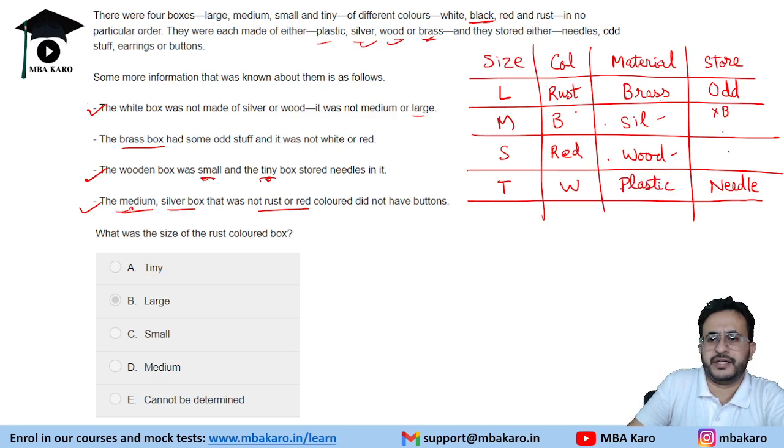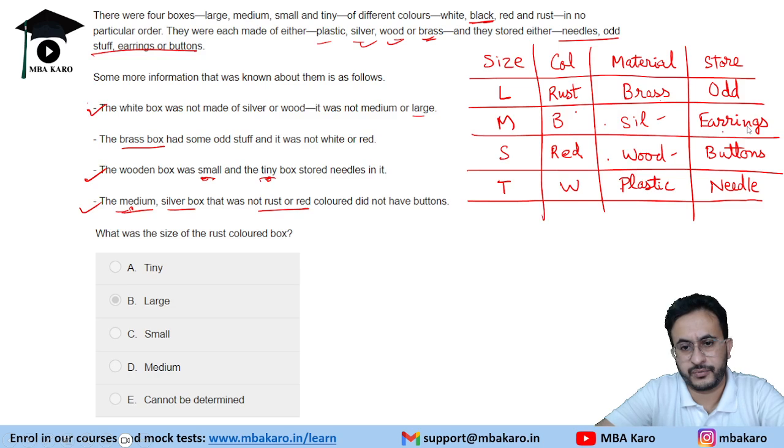And we have two items. One is needles, odd stuff, earrings or buttons. It says that this box does not have buttons. Medium is not having buttons. So the buttons will come to the small box and this is earrings. So this is how we will solve the question.